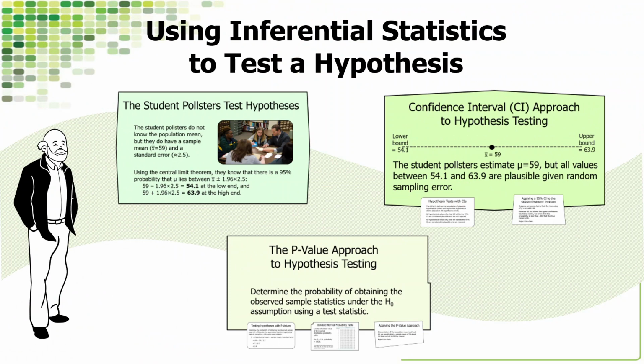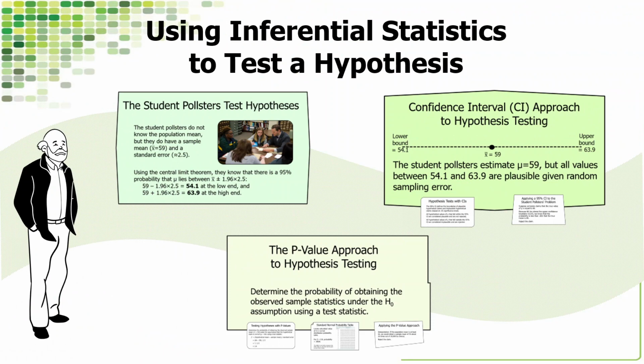We have a sample mean of 59 and we have a standard error of 2.5, and that's all we are working with. Now, the only unrealistic element that remains is that we derive the standard error with knowledge of the population standard deviation. Later, we will strip away that bit of omniscience as well.